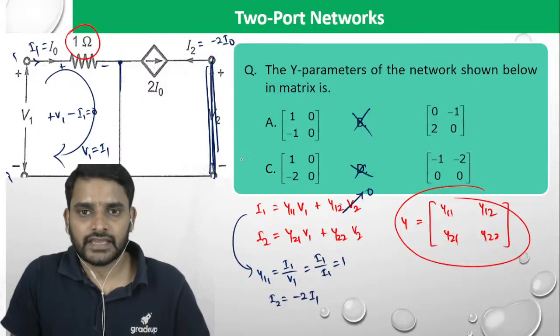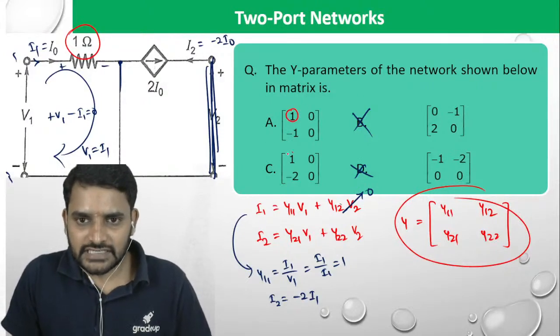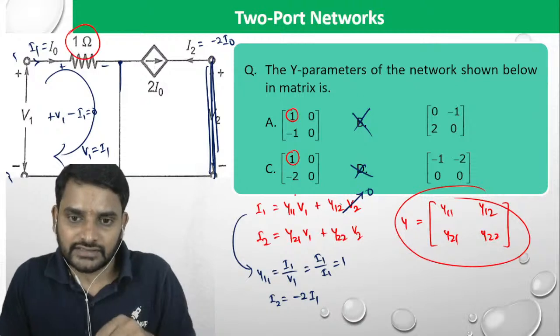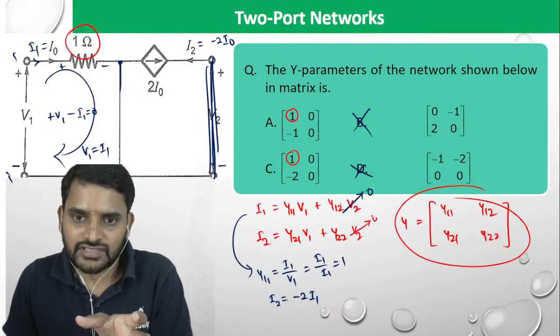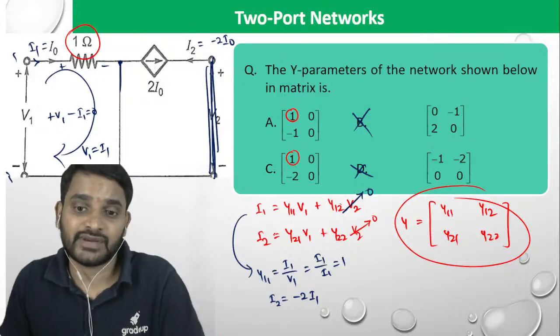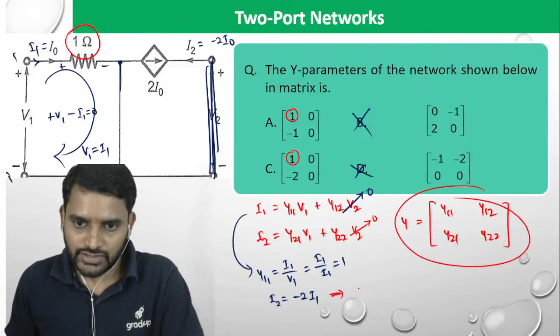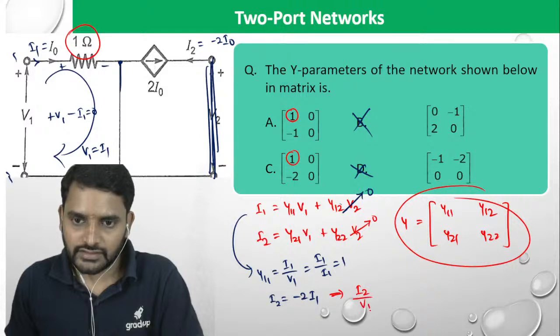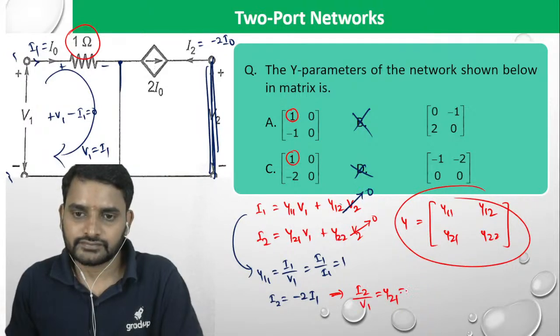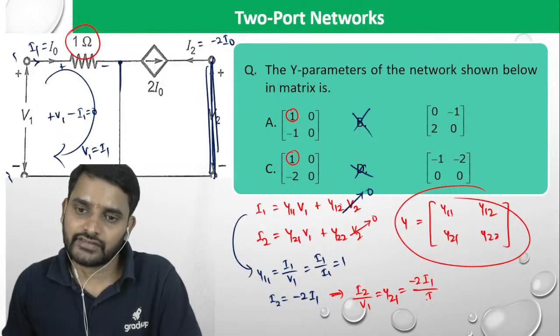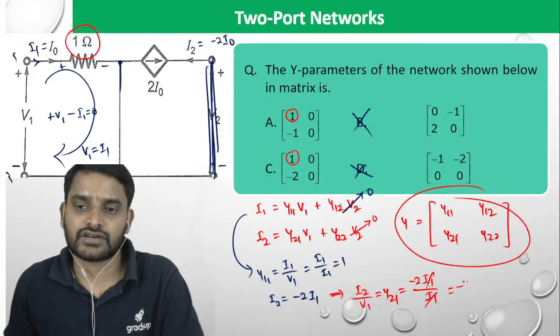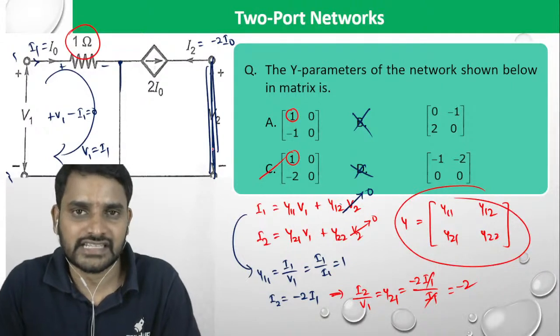Let's see. So if this is matching, look into the Y21. Y21 is nothing but what? Y21 is nothing but, when V2 is equal to 0, I2 divided by V1. I2 divided by V1 is equal to Y21. I2, I know, is minus 2 times I1. What is V1? I1. So I1 gets cancelled. You are going to get minus 2. So C is the correct answer.